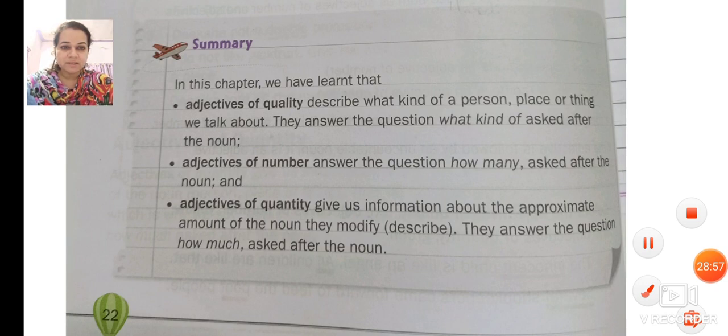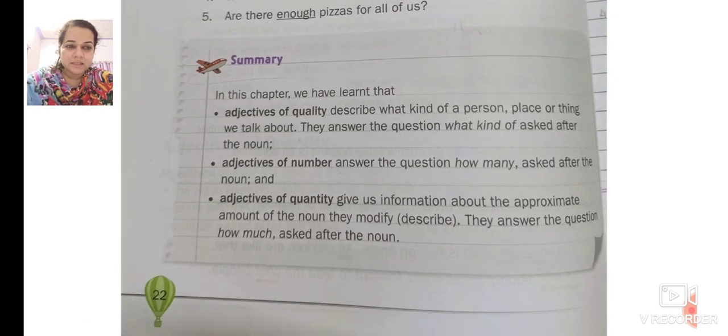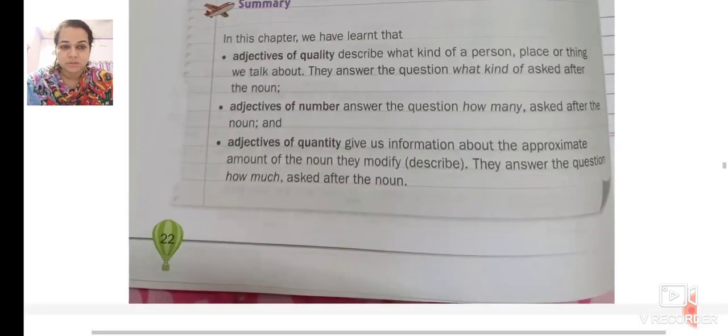In this chapter, we have learned that adjectives of quality describe what kind of person, place, or thing we talk about. They answer the question what kind, asked after the noun. Adjectives of number answer the question how many, and adjectives of quantity give us information about the approximate amount of the noun they modify. They answer the question how much. In number, how many, and quantity, how much.